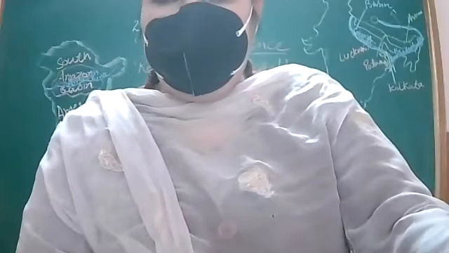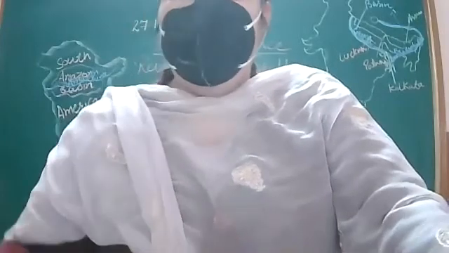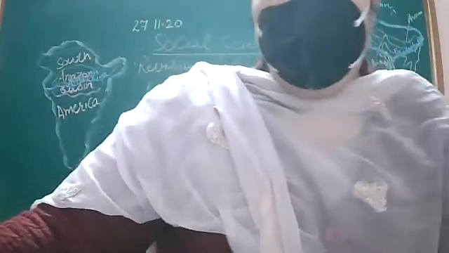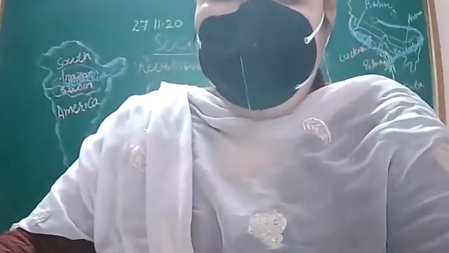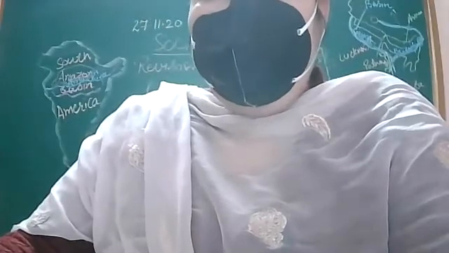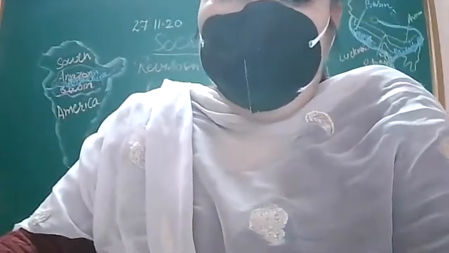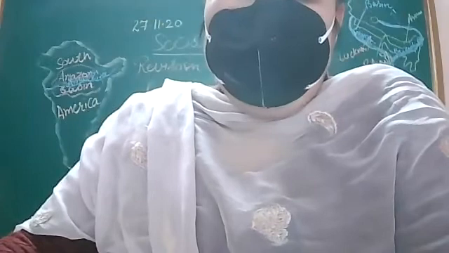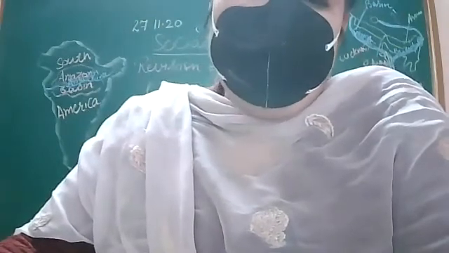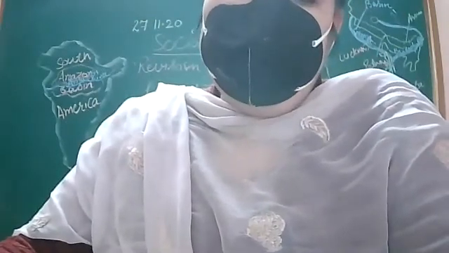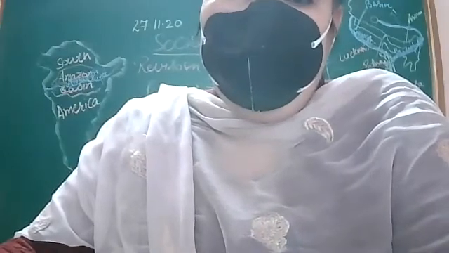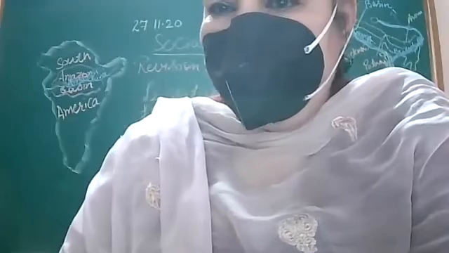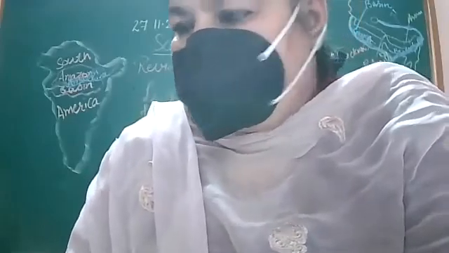So this point you can write if there is a question, describe the life of people in Amazon basin or Ganga Brahmaputra basin. You can write like this: Ganga Brahmaputra basin, main occupation of the people is agriculture, because these areas are drained by rivers and soil is fertile. So you can write these points extra.